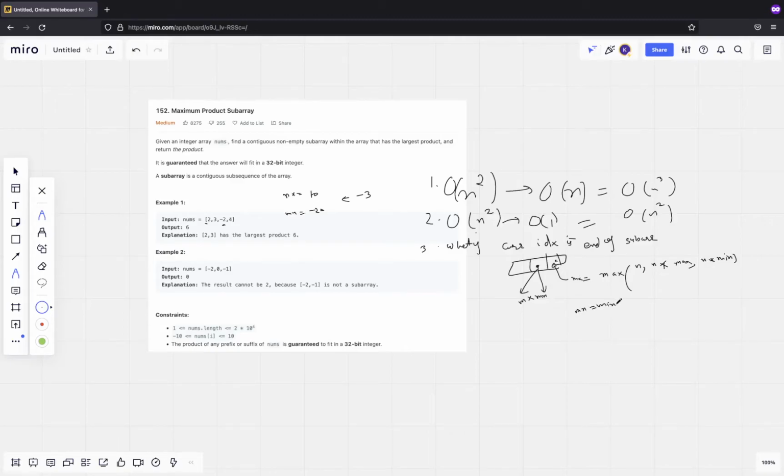I can get it by min of what? The same number, because it could be negative itself, and n should get multiplied with max and n should get multiplied with min again, right? So this is the idea. I hope I was able to explain it.